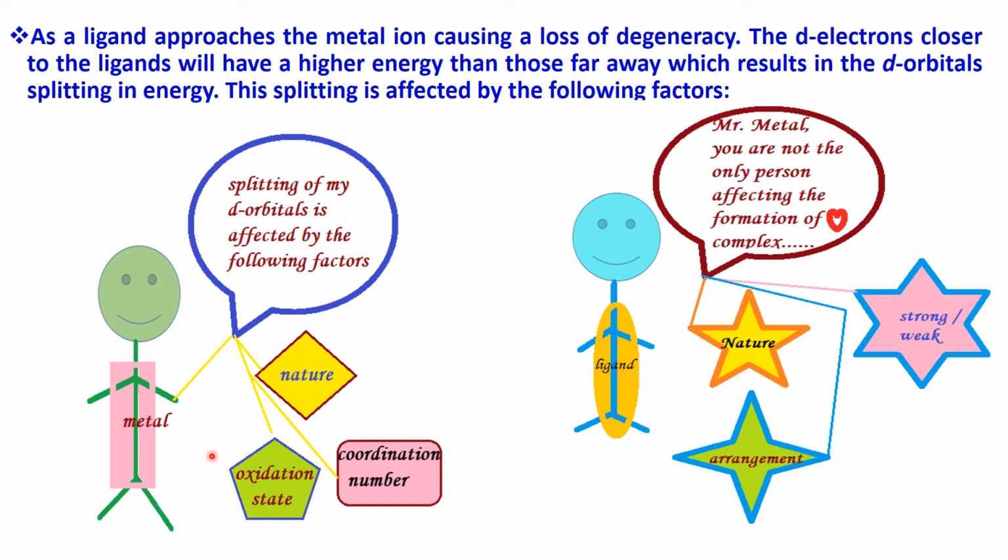Metal factors means its nature, its coordination number, and its oxidation state. And the ligand factors means its nature, whether it is a strong ligand or a weak ligand, and how they are arranged around the central metal ion. So these are the main factors that affect the crystal field splitting.